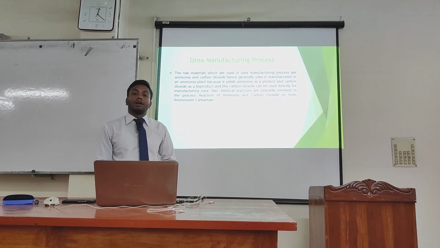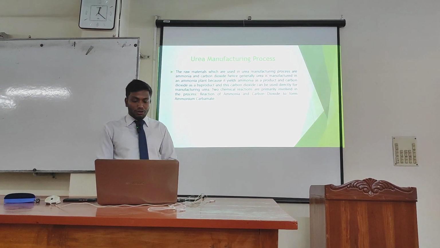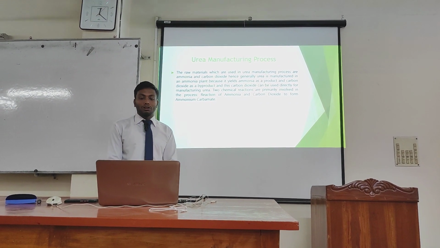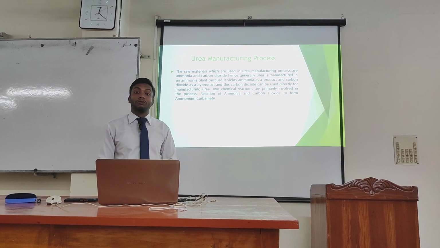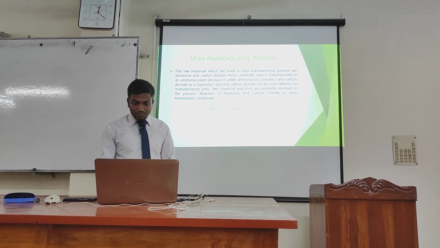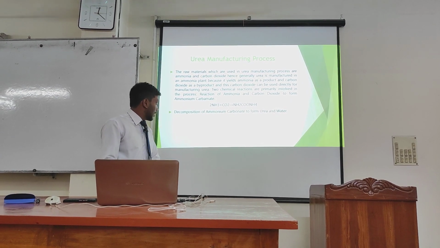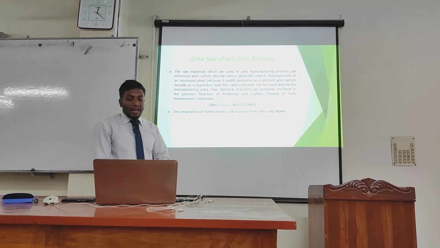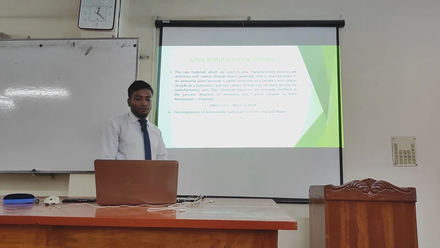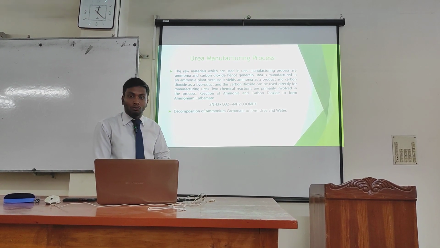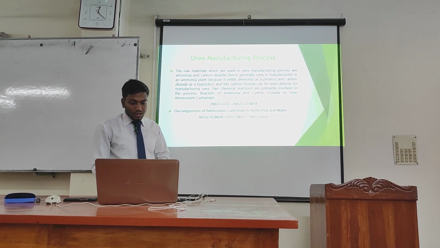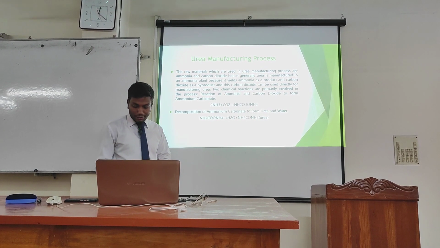Two chemical reactions are primarily involved in this urea manufacturing process. The first reaction is ammonia and carbon dioxide forming ammonium carbamate, and then the decomposition of ammonium carbamate to form urea and water.